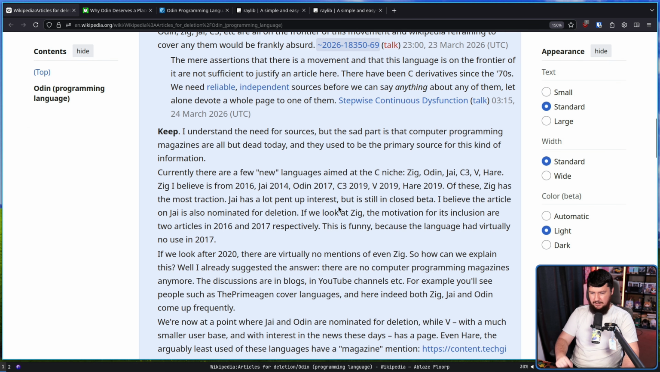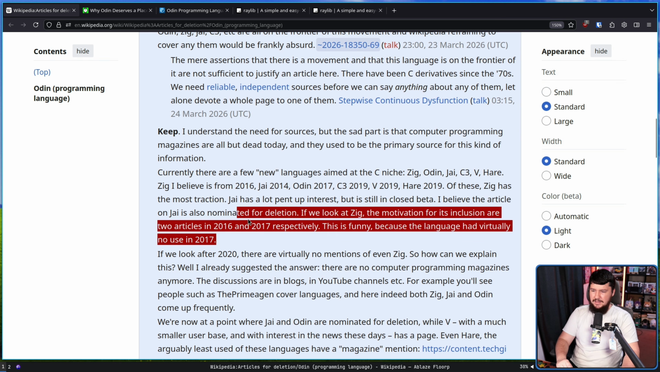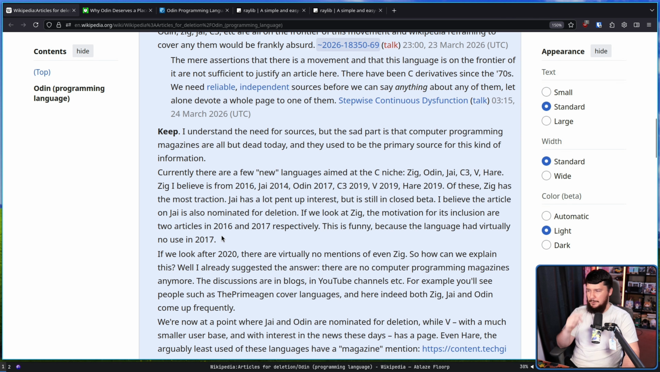If we look at Zig, the motivation for its inclusion is two articles in 2016 and 2017. This is funny because the language had virtually no use in 2017. So some random outlet thought the language looked exciting, even though no one was using it at the time. That was justification enough to include the article. If we look after 2020, there are virtually no mentions of even Zig, so how can we explain this?